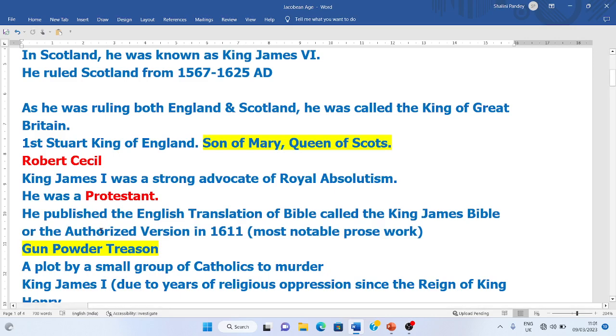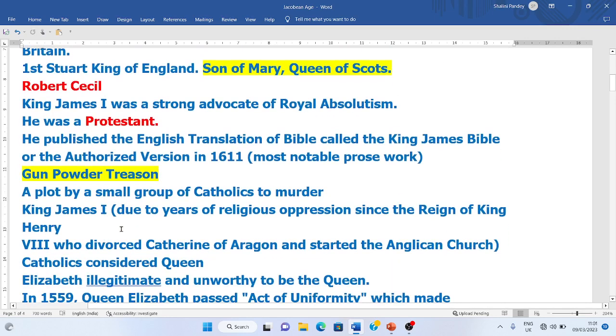Now he was a staunch Protestant, and before him, Queen Elizabeth was also a Protestant. King James I was a very learned man. He produced a translation of the Bible, and that translation was called the King James Bible, and it was the authorized version. It came in 1611. And before that, I must tell you a very interesting story about this Jacobean age.